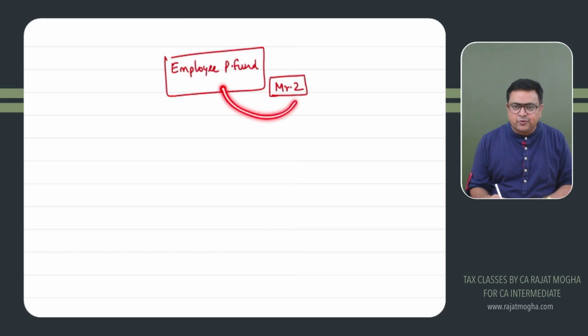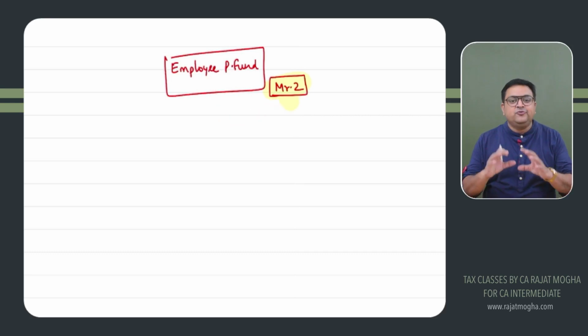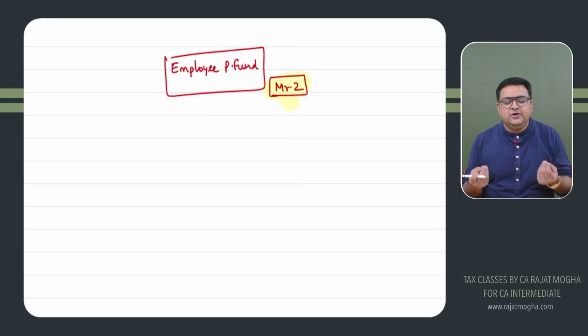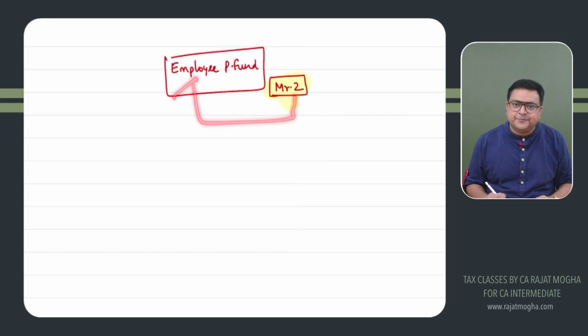If Mr. Z is withdrawing this money from his EPF, who would be paying the money? The person who is maintaining this EPF, mainly the trustee of EPF. So the trustee of EPF would be paying him the money.